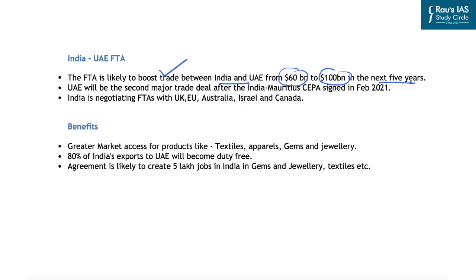Further, this is important because India has already been discussing the finalization of various trade agreements with UK, European Union, Australia, Israel and Canada. And in February 2021, India had signed the Comprehensive Economic Partnership Agreement with Mauritius. That is why, when India is looking for finalization of such trade agreements, the finalization of the India-UAE agreement, which was finalized in a record 80 days, is really important.